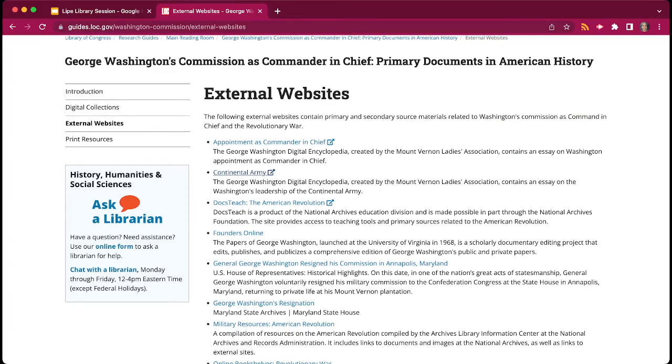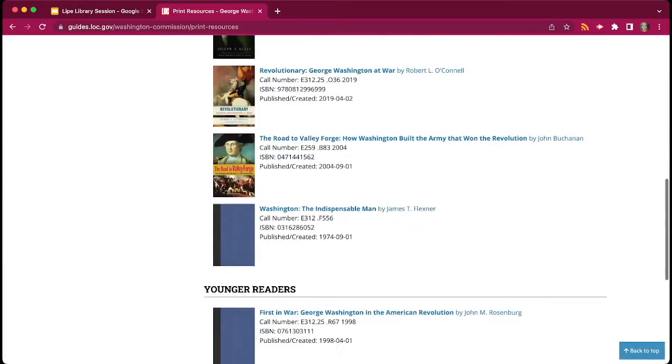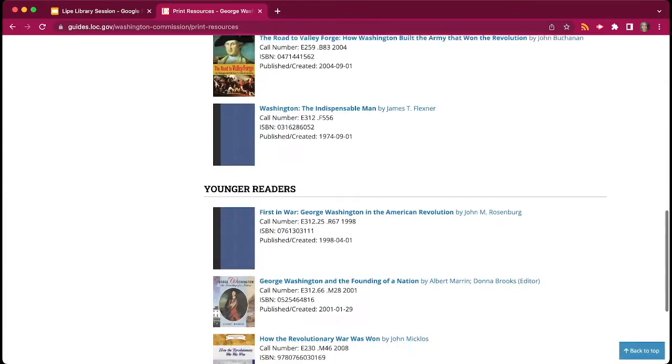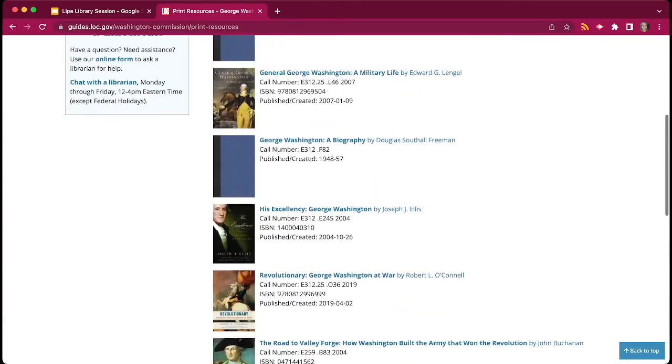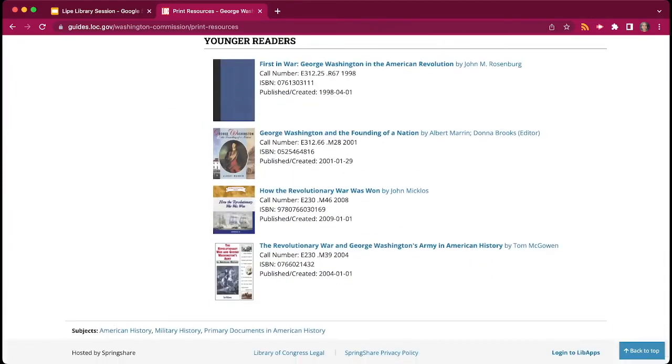And then if we go back here, there's also print sources in the Library of Congress. These are books where you could also get even more information about George Washington and the Continental Army. It gives you the call number, the title, and things like that. And it separates it by readers and then young readers. So if you know a child that needs to do this type of research, here are some books that are appropriate for them.